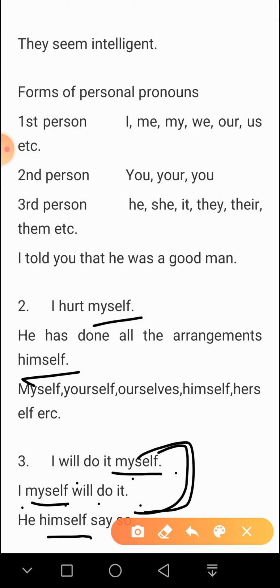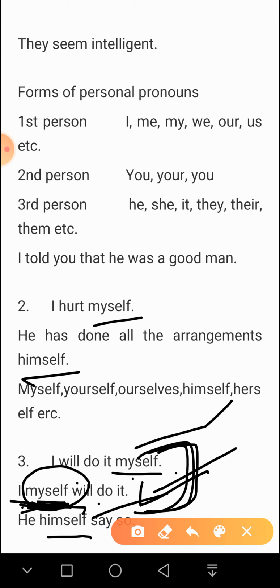What is the difference between these two sentences? What is the difference here? Out of these two sentences, one is reflexive and one is emphatic. Can you guess which sentence is emphatic? You can get an idea when I speak these two sentences. Just guess. I'll do it myself. I myself will do it. Here you have clearly got to know that the second sentence is emphatic, because here I have